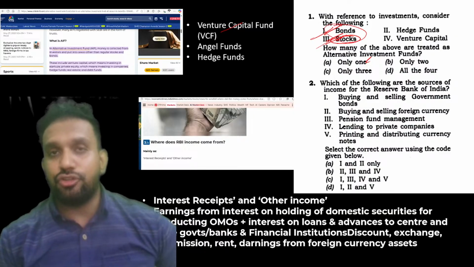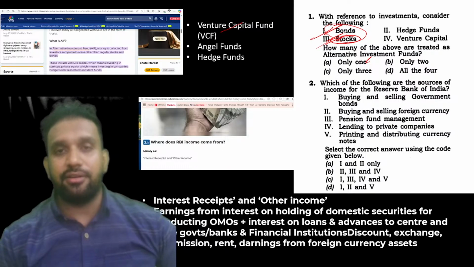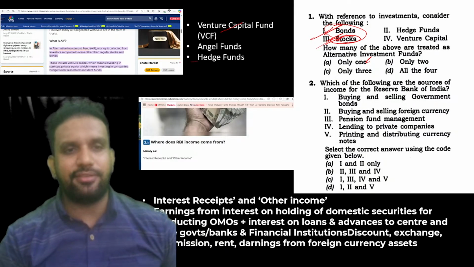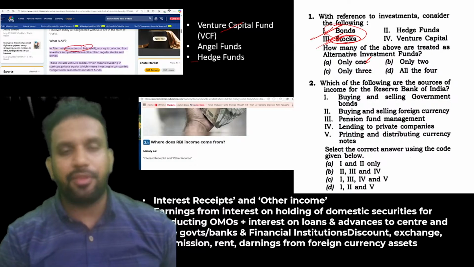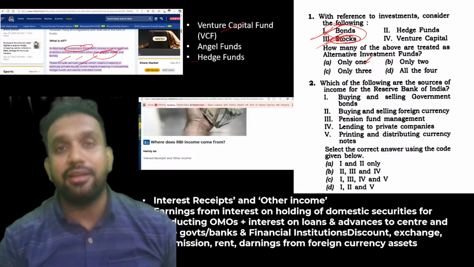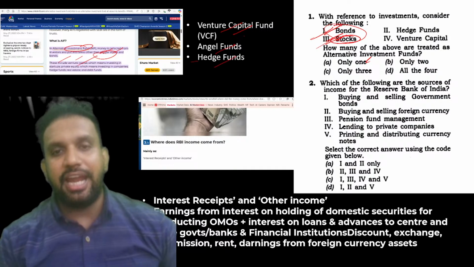I did not give this too. Okay, but in any other way I have raised the fund. That particular set of all such ways is called alternative investment fund. Money collected from the investors other than through stocks and bonds is called alternative investment fund. The examples of these alternative investment funds are venture capital fund, angel fund, hedge fund.